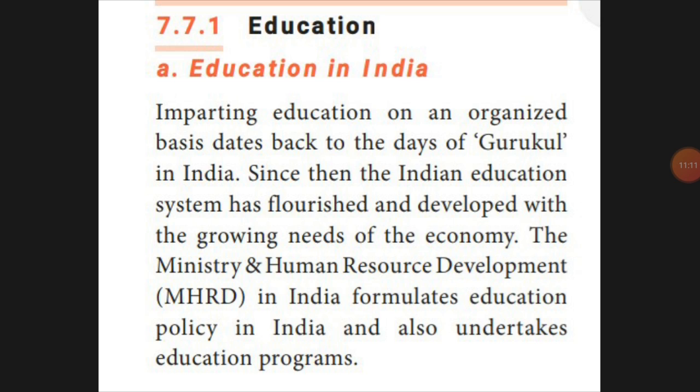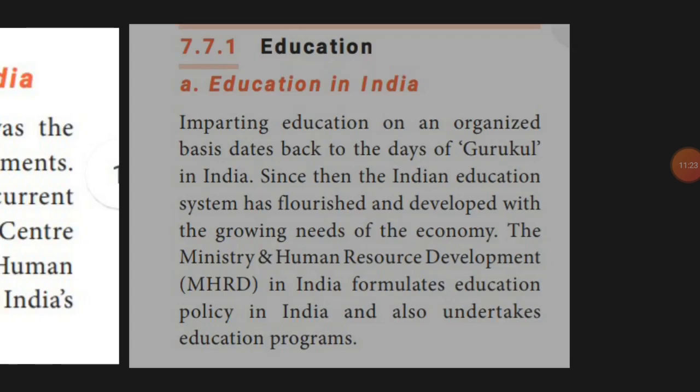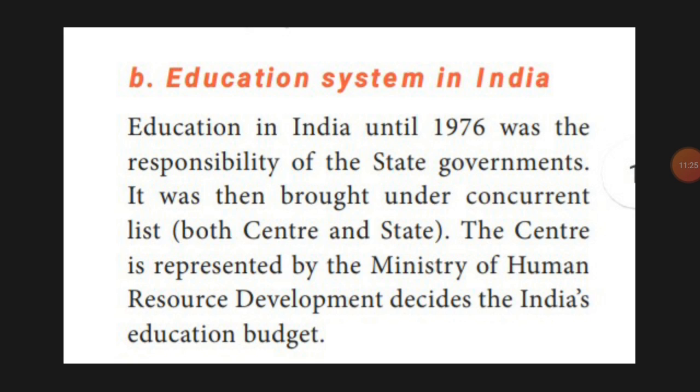They look after policies, formulating any policy of education. In 1976, the whole education system was the responsibility of the state government. After that, the central government, the Ministry of Human Resource Development, decides the education budget.